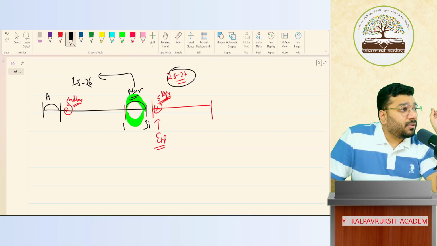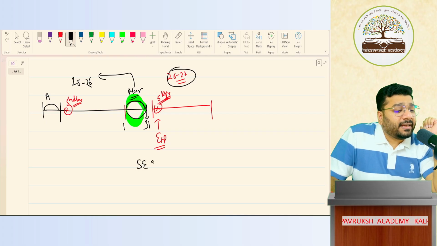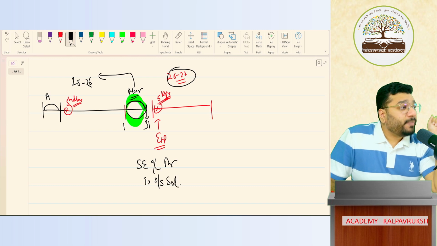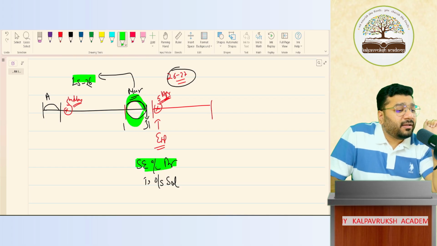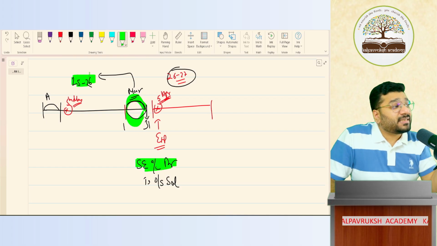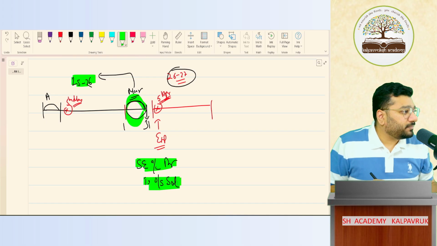So now, based on the matching concept, Accounting Standard 15 is developed, which says that if the benefit is coming in this month, expenses should be recognized in this month only. Got it, not got it? But how do I do it? At the end of the month, I have to pass an entry. What entry? Salary expenses account debit to outstanding salary. Because of this accounting standard, an expenditure is correctly recognized in the respective accounting period in which the service is received, and the corresponding liability also gets booked. Got it, not got it?